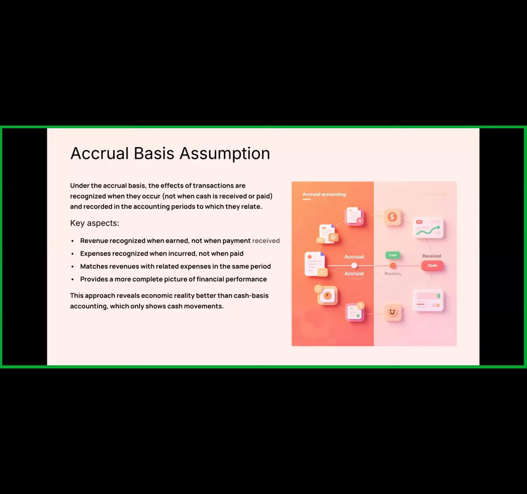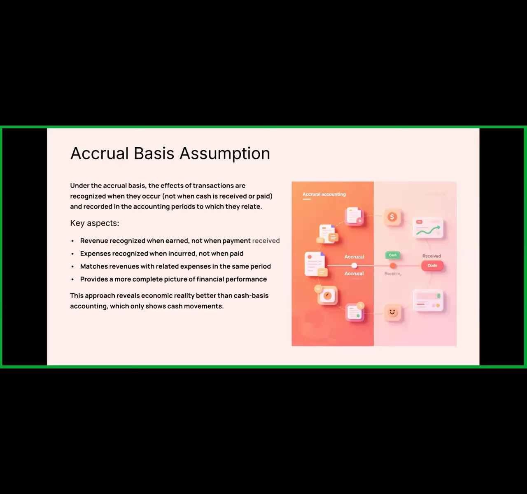Sometimes we require raw material for production purposes. What we do, we order the raw material that we require from the suppliers. Then the supplier sends the material, but we don't have enough cash with us. We are not in a position to make the payment. So we have not made the payment, but we received the raw material.